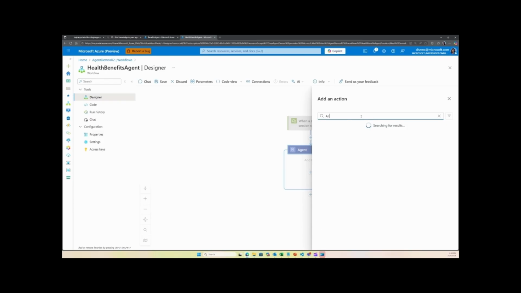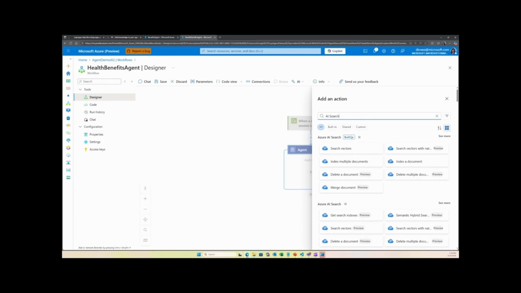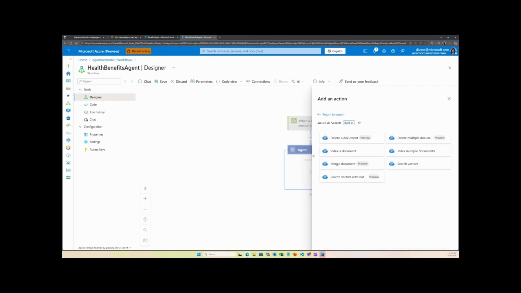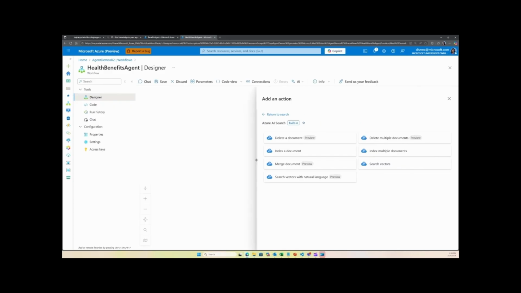So now we are going to search for the Azure AI Search action. AI Search, we want, because we are on Logic App Standard, we want to use the built-in connector. So here are all the operations, and the one that we'll use is search vectors with natural language. So this is a new action that we've added, using which you can search an AI Search vector store with a question in natural language.